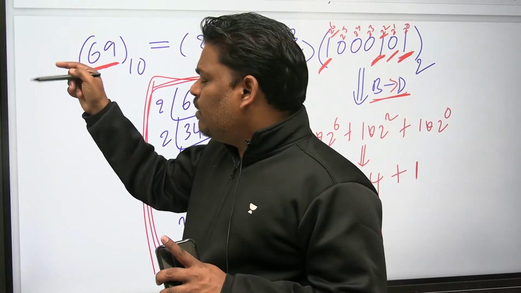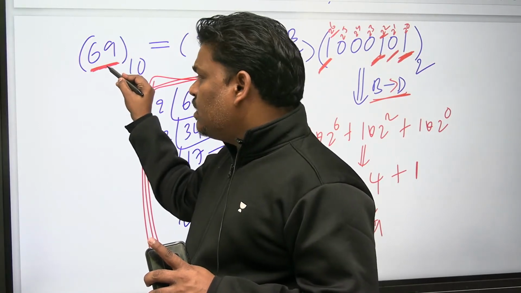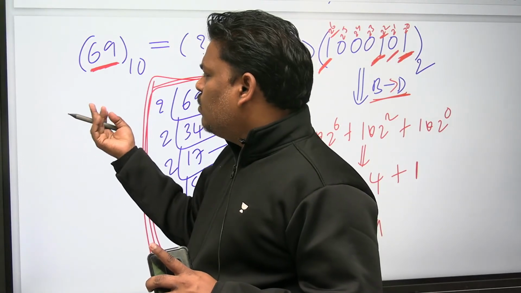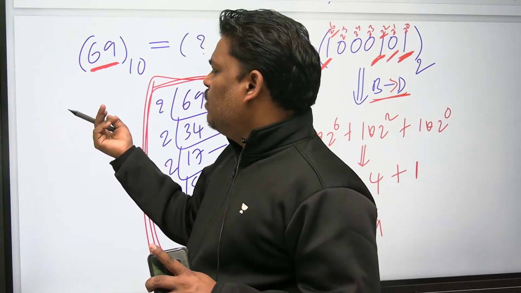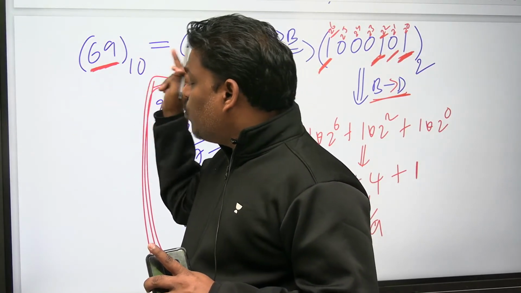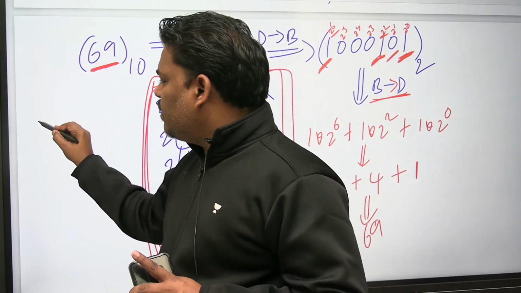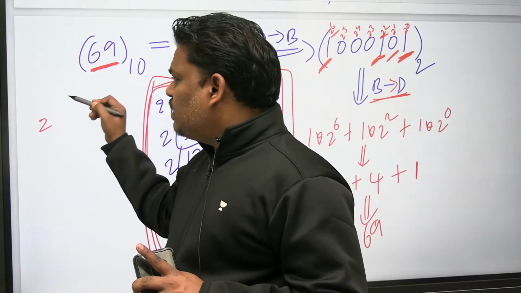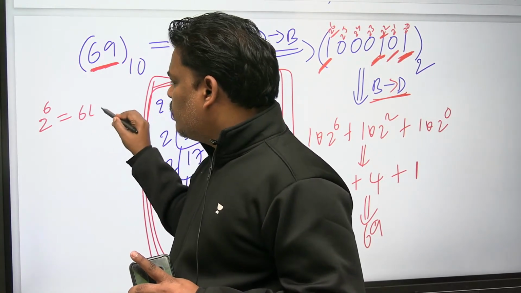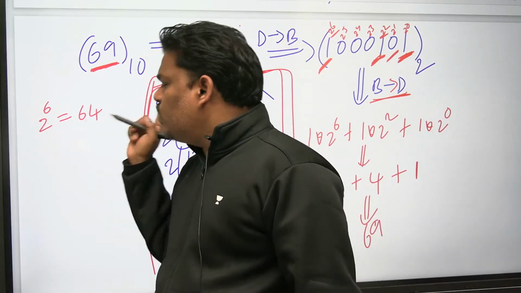If crossing, don't take. Until 2 power 6, not crossing. After 2 power 6, crossing is there. 2 power 0 not crossing, 2 power 1 not crossing, 2 square not crossing, 2 cube not crossing, 2 power 4 also not crossing, 2 power 5 also not crossing, 2 power 6 is 64, not crossing, 2 power 7 crossing. So don't take 2 power 7; take only 2 power 6, the bigger one which is not crossing.